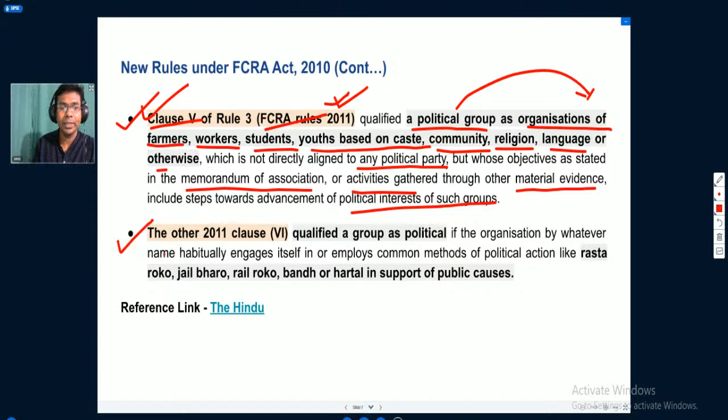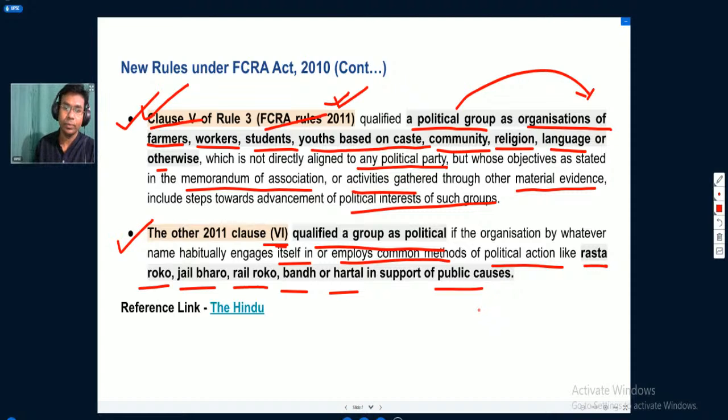Now, if we talk about the other clause of the FCRA rules 2011, clause 6 qualified a group as political if the organization, by whatever name, habitually engages in or employs common methods of political action like rasta roko, jail bharo, rail roko, bandh, hartal in support of public causes.